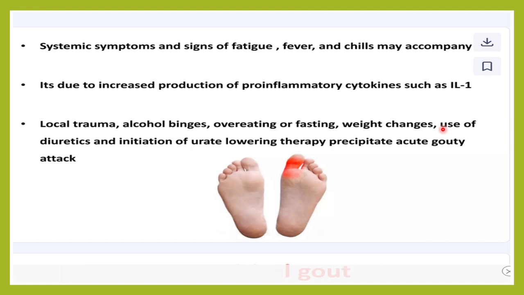And there will be systemic signs of inflammation also. The patient will have fever, chills, fatigue, etc., and there is also increased production of pro-inflammatory cytokines like interleukin 1, etc. So local trauma, alcohol, the patient has binged on alcohol, he was overeating or he was fasting, there were extreme weight changes, he was using diuretics, all this will trigger the acute gouty attack.